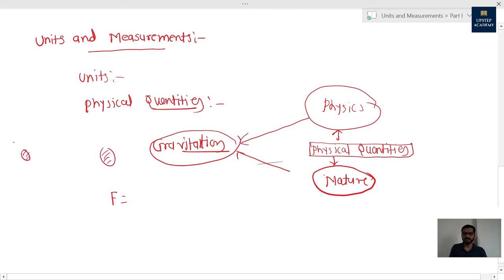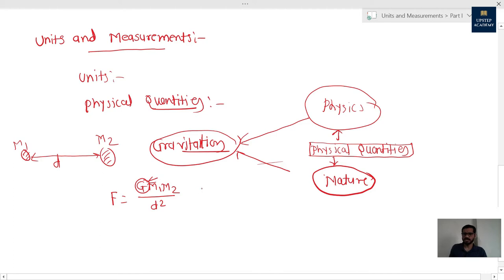First body is having mass m1, second body is having mass m2, and suppose the distance between these two bodies is d. According to the gravitation law, the force of attraction between these two bodies is G m1 m2 upon d square. What does this G mean? G is the universal gravitational constant, which we don't have to think about.